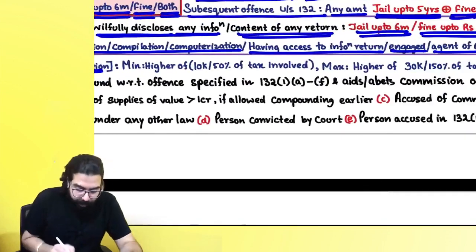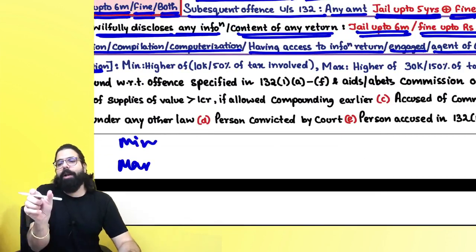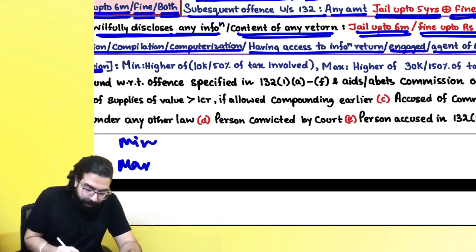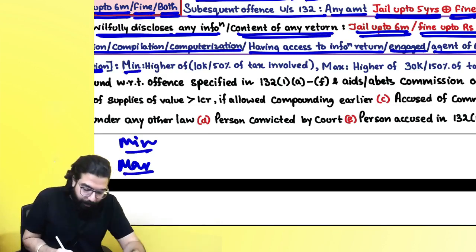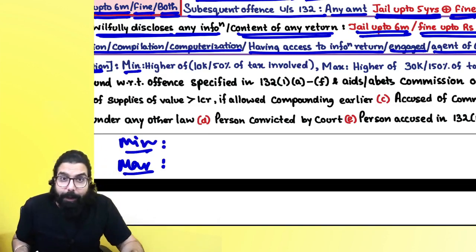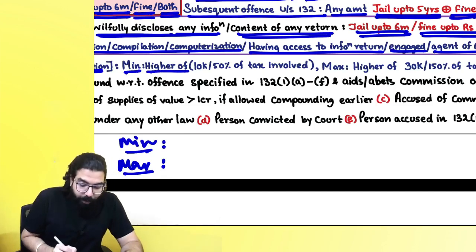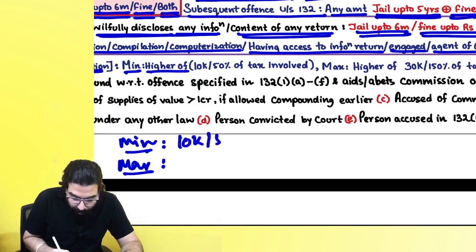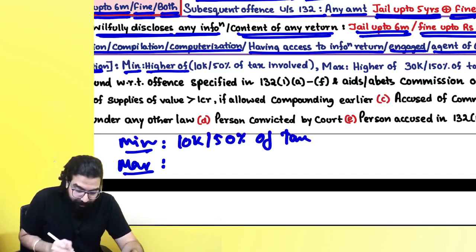Number one. Minimum amount of compounding and maximum amount of compounding you should remember, because they will go ahead and tell you one amount and ask whether the officer has done correctly or not. Sir, minimum amount of compounding means why are you paying compounding fees? So that you don't go to jail. Okay? Sir, minimum amount is higher of 10,000 or 50% of the tax, whichever is higher.